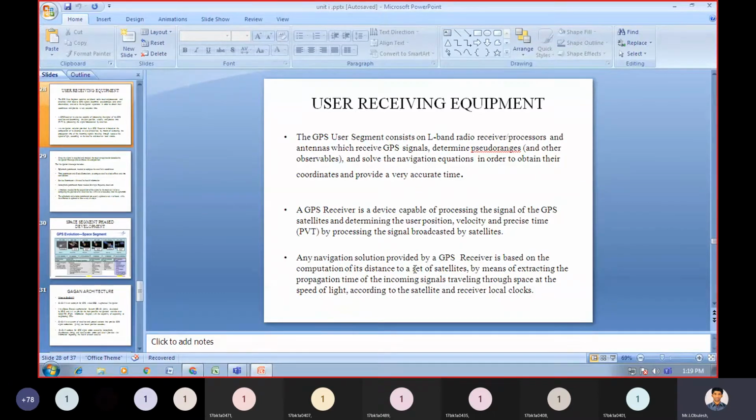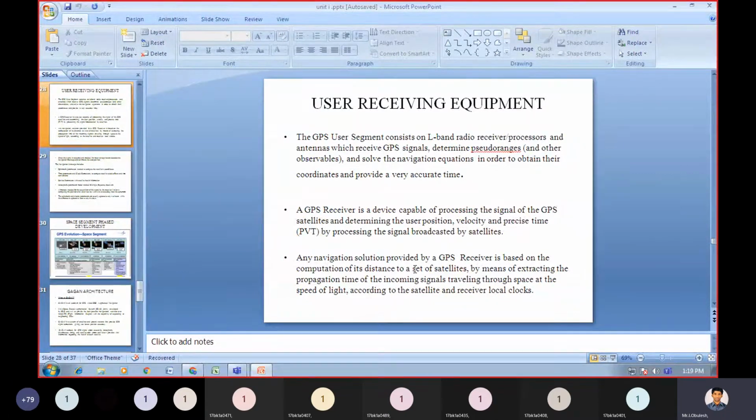A GPS receiver is a device. User receiving equipment is nothing but a GPS receiver. So the name itself indicates that it receives the information. Here the GPS receiver means which receives the information from the GPS satellite. That is the basic general information we have about the GPS receiver.